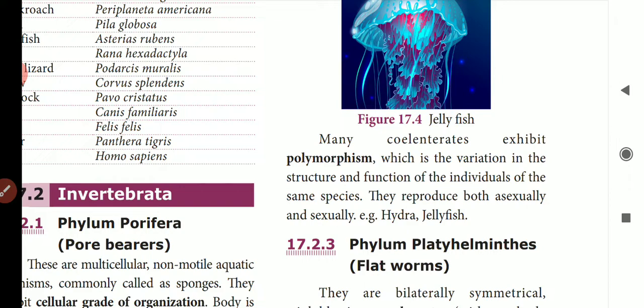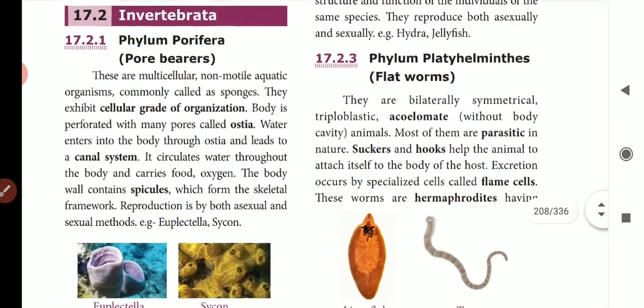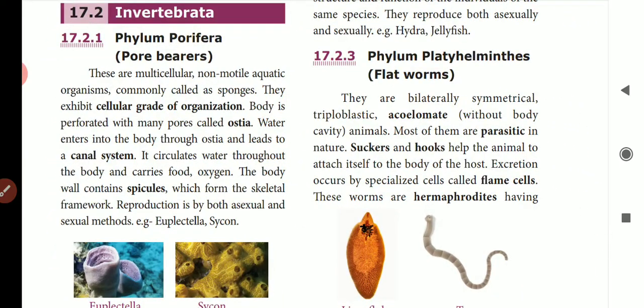So they reproduce both asexually and sexually. Example, hydra which lives in fresh water and jellyfish which are marine organisms. Then the phylum Platyhelminthes. So phylum Platyhelminthes comes under the flatworms. Under this phylum we will be studying about the flatworms.